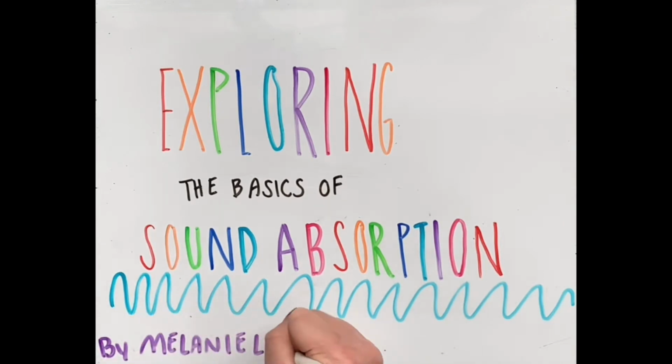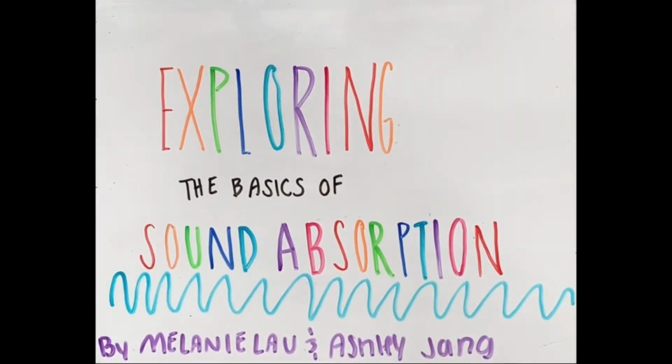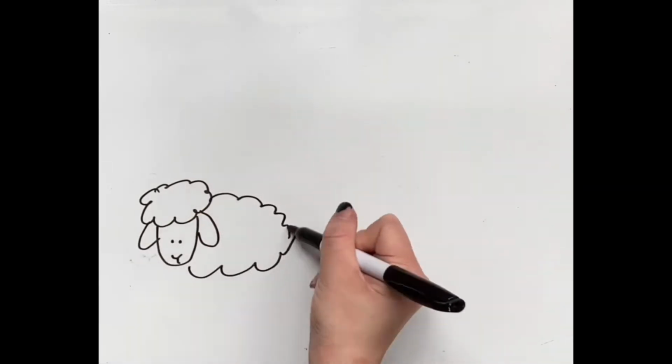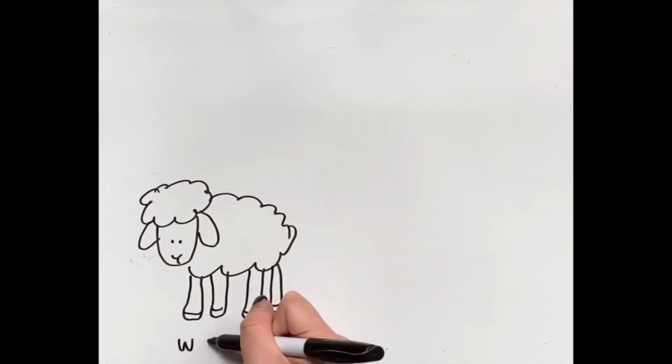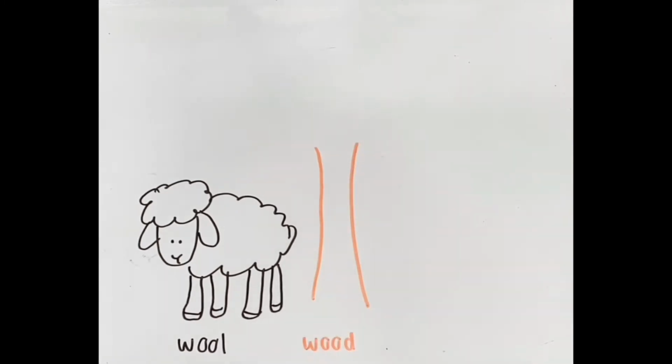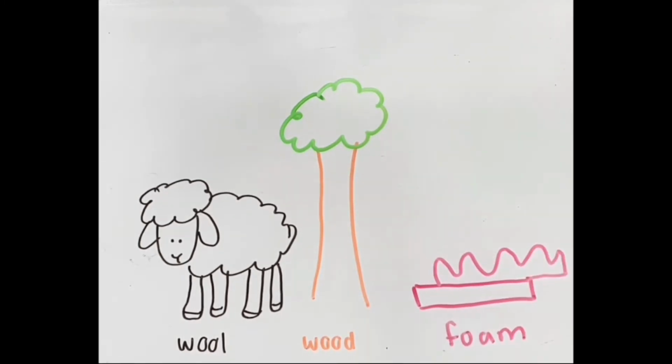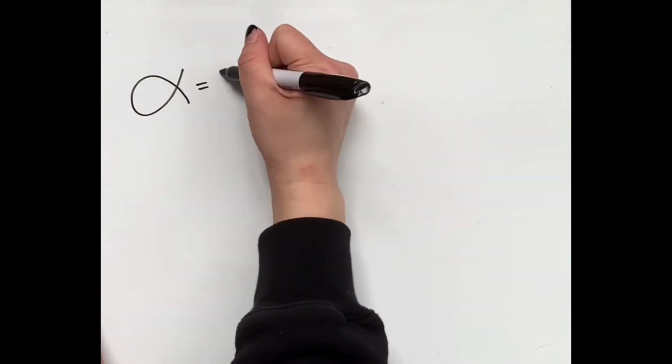In this video, we will be exploring some of the components of sound-absorbing materials. Sound-absorbing material can come in a wide variety and are made of many different types of materials. This can range from inorganic man-made material like foam, organic material like wool and wood, or a hybrid of both. First, we'll explain how sound absorption is measured.